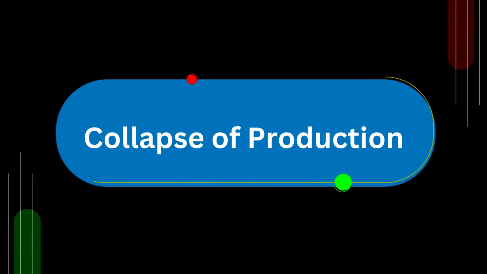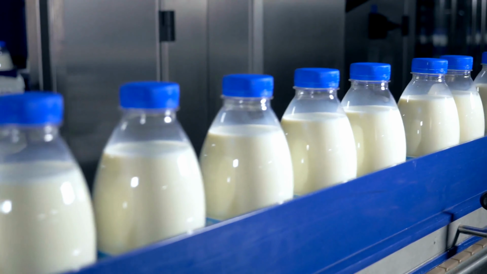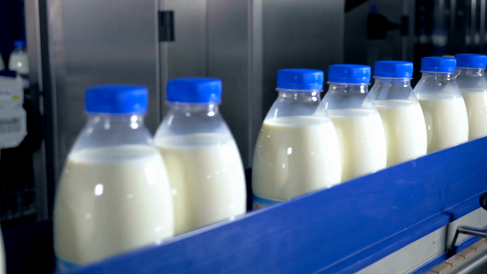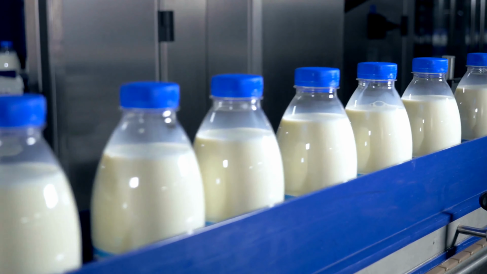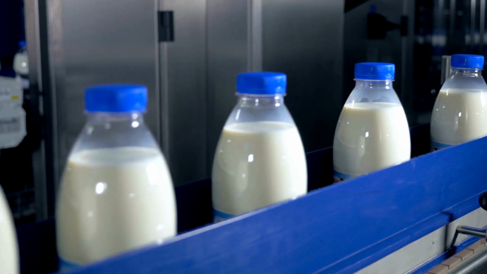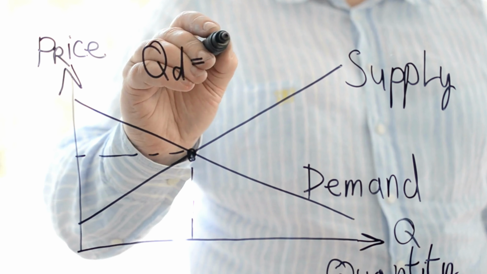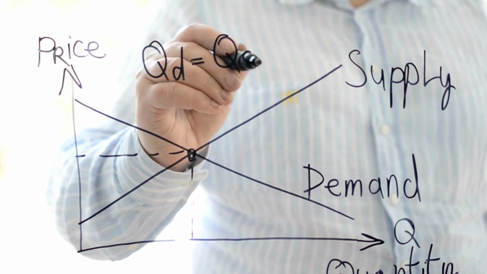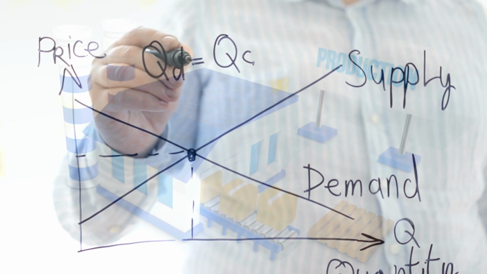Number 6. Collapse of production. A collapse in a nation's productive capacity, such as agricultural or industrial output, can reduce the supply of essential goods. When the supply of goods is limited, prices rise rapidly due to increased demand.